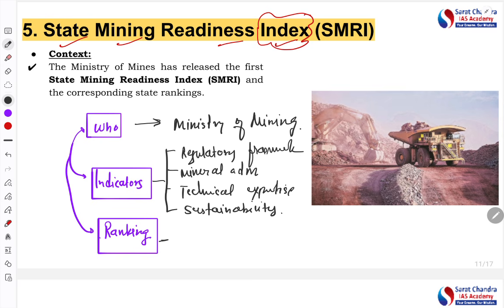Now, if you see that the ranking has been released, for example, Madhya Pradesh and Rajasthan have been kept under category A, high mineral endowment. Category B, like Goa and Uttar Pradesh, had been kept as moderate mineral endowment. Like that, they have kept. But this much detail for this particular index, we cannot remember.